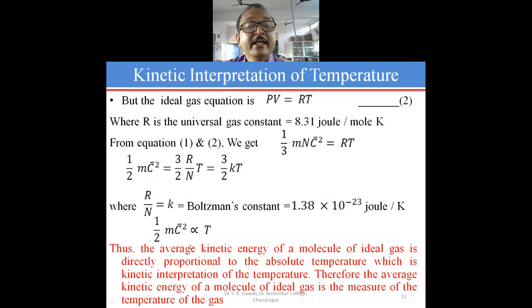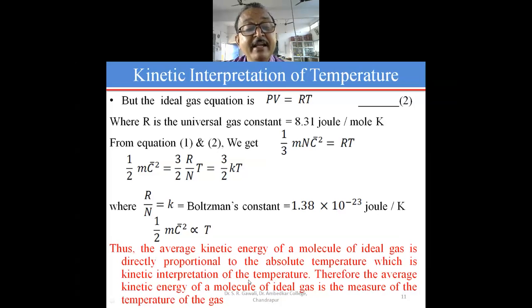From this expression we can conclude that the left hand side is nothing but the average kinetic energy of the molecule of the ideal gas, and the right hand side is the absolute temperature of the gas, and there is a direct relation between them. Therefore the average kinetic energy of a molecule of ideal gas is directly proportional to the absolute temperature, and this is nothing but the kinetic interpretation of temperature.